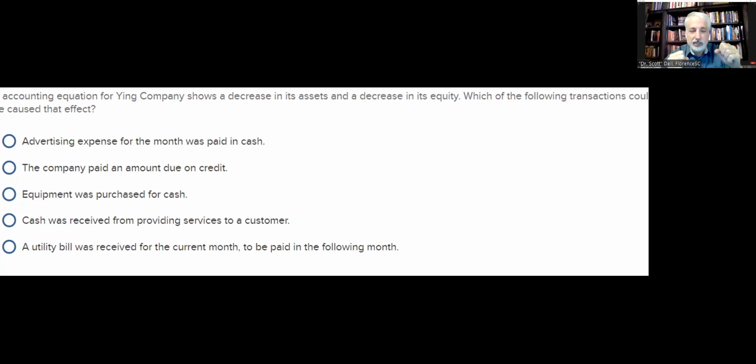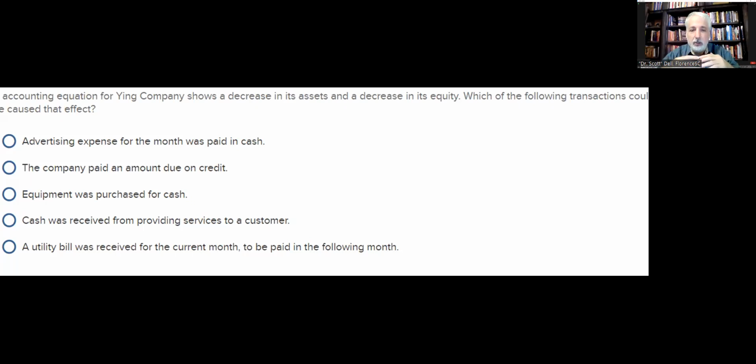So the liability went down, the accounts payable went down, and cash went down. I don't think so. Equipment was purchased for cash. One asset up, one asset down. No, that doesn't make sense for what we're asking. Cash was received providing services. Equity is up and cash is up. That is not the downward question of decrease in assets, decrease in equity.